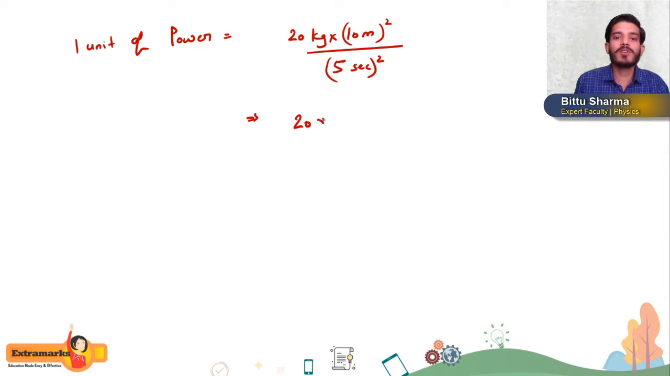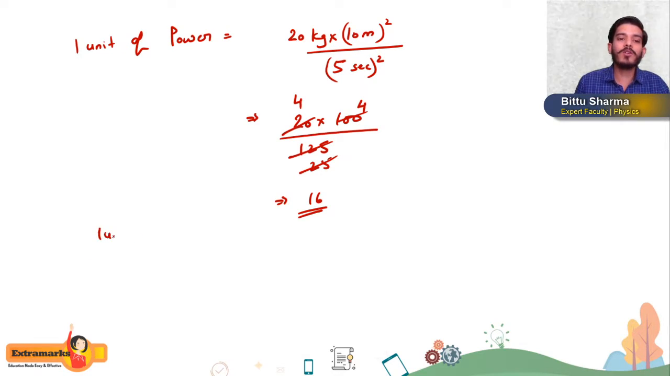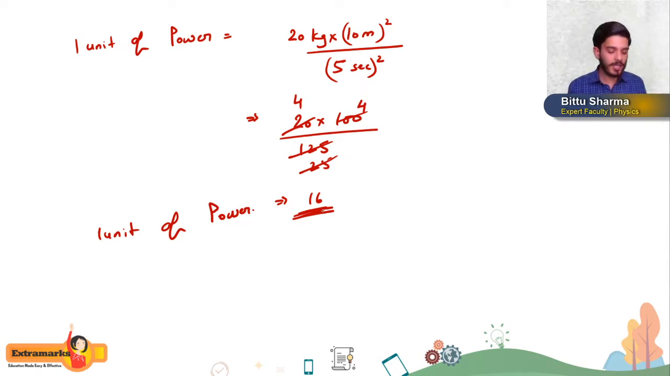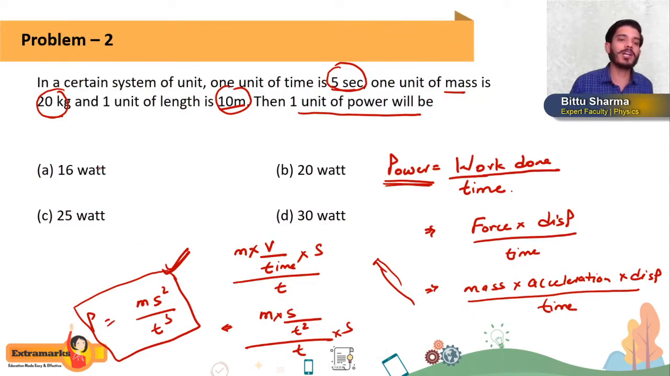If you solve this, how much do you get? 20 into 100 divided by 125. If you cancel this, 5 4s are 20, 5 25s are 125, and 4 25s are 100. How much are we getting? 16. So 1 unit of power in their system is 16 units. So option A will be the correct answer for this question. Questions like this we are getting in our exam.